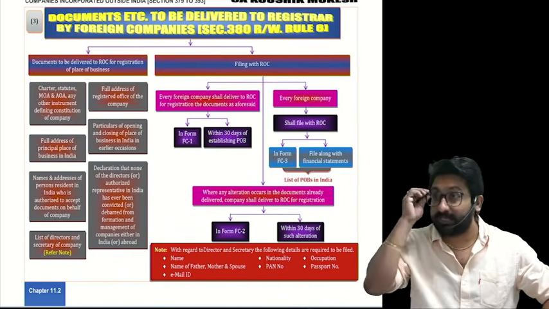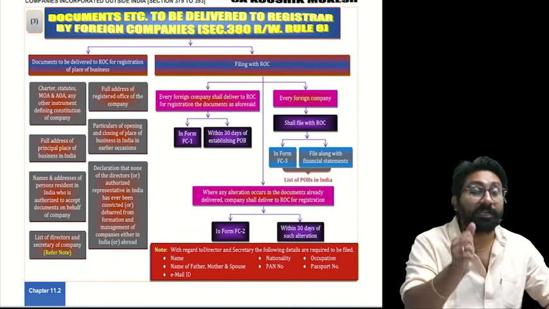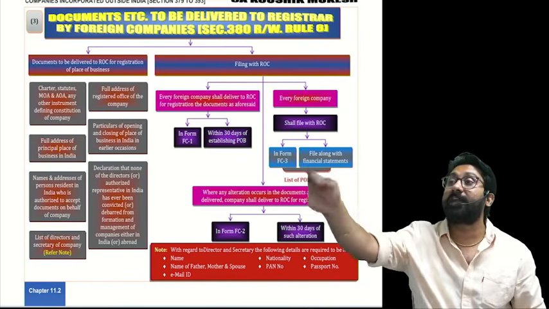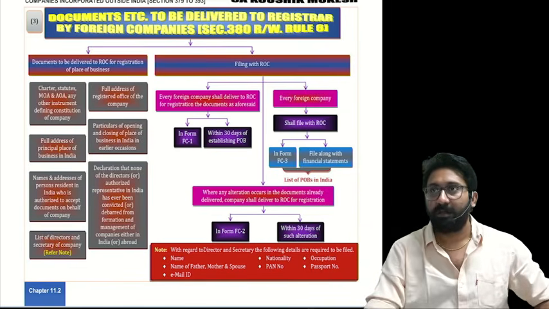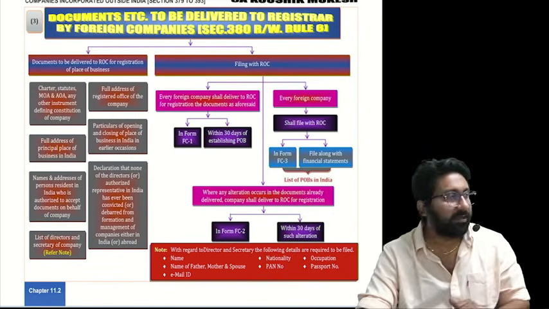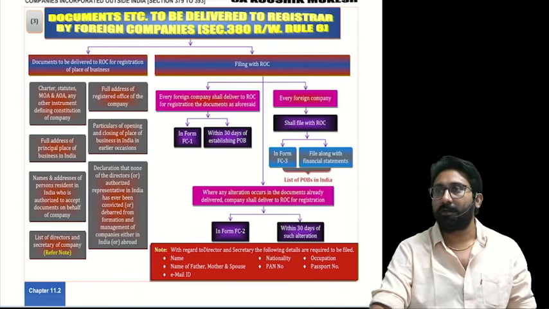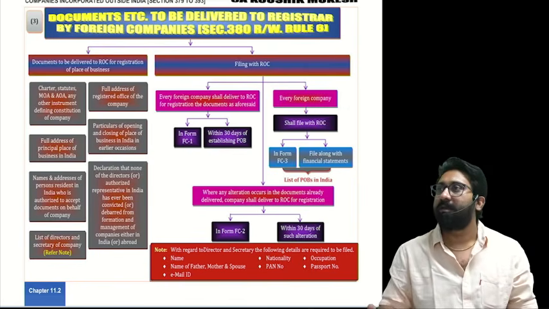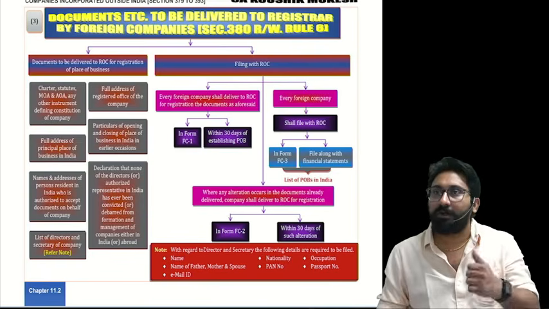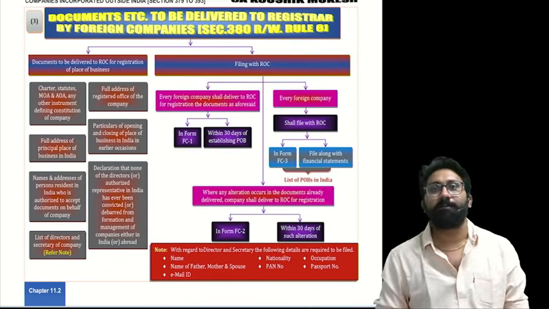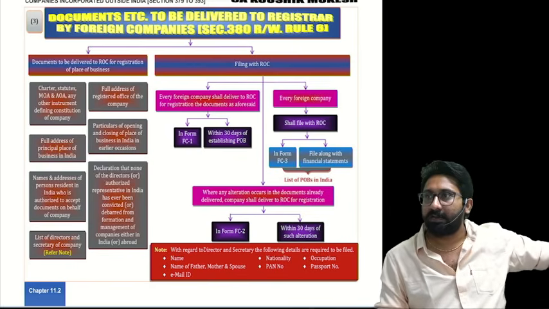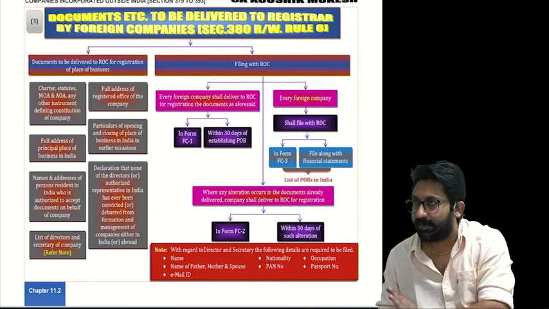There should be some procedure or not? What is the procedure that must be followed to have an official legal place of business in India? If I wanted to start a company, which section do I have to read? Section number 7. What is section 7? Incorporation of company. How to incorporate a company? There is a section for that. Follow that section and follow the incorporation procedure. Incorporate the company, incorporation will be completed.